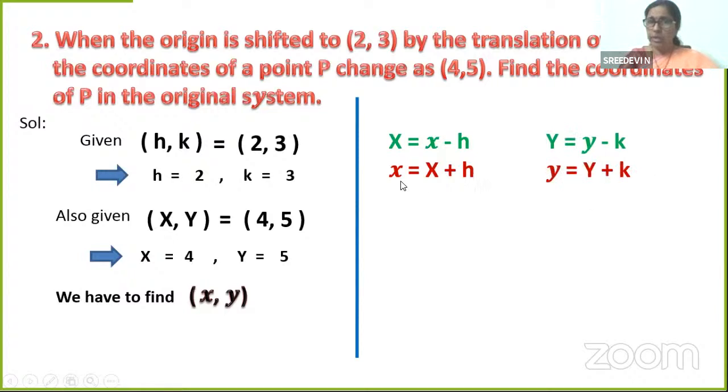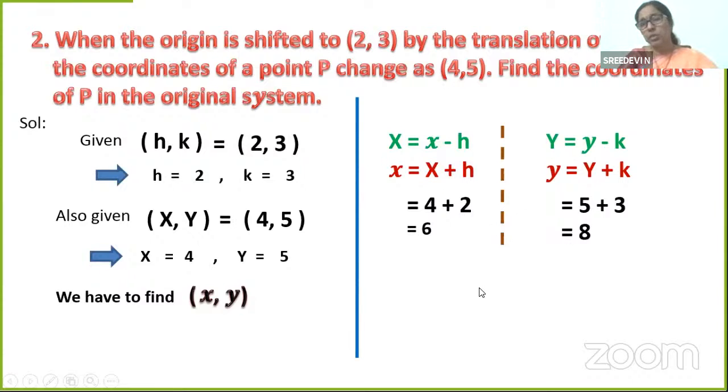So x is equal to, what do you get? Capital X is 4, h is 2. 4 plus 2, 6. Y is equal to capital Y, 5 plus 3, 8. So what are the coordinates in the original system? They are 6 comma 8.